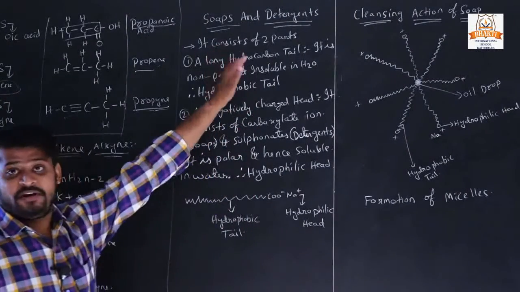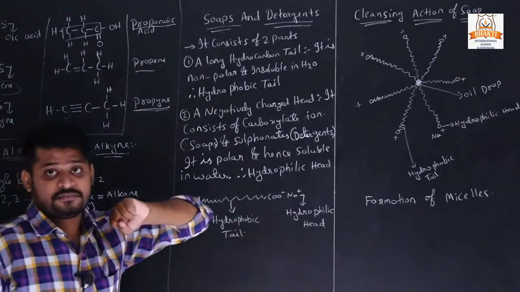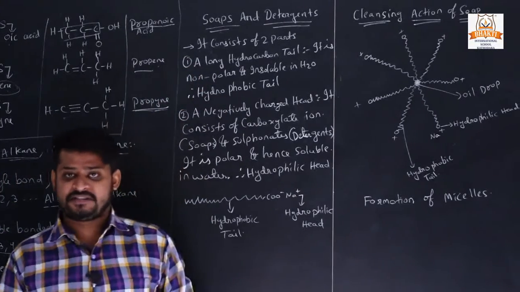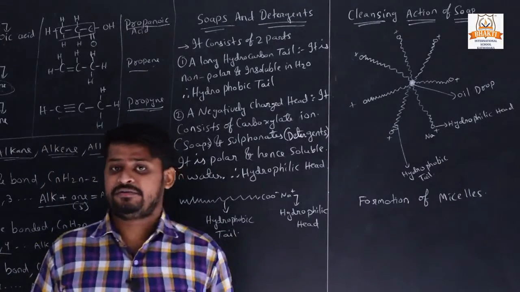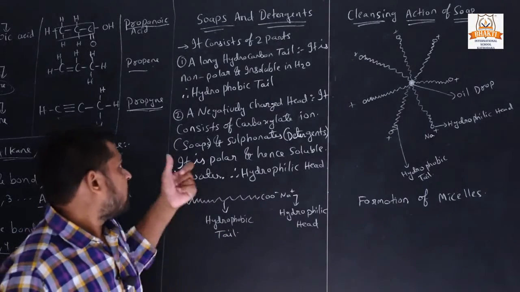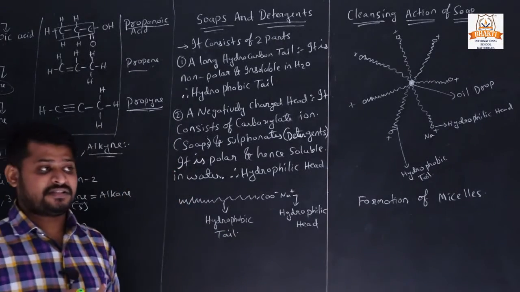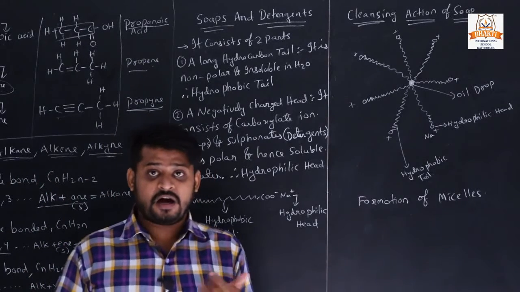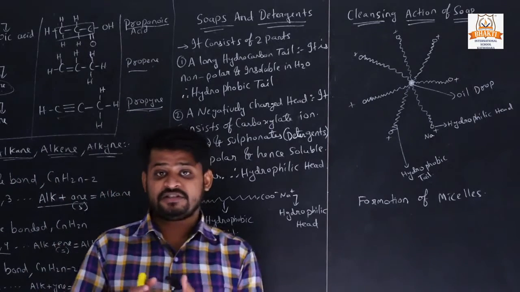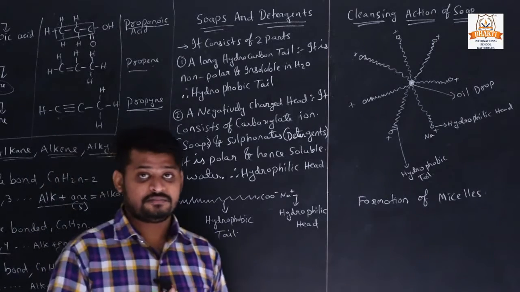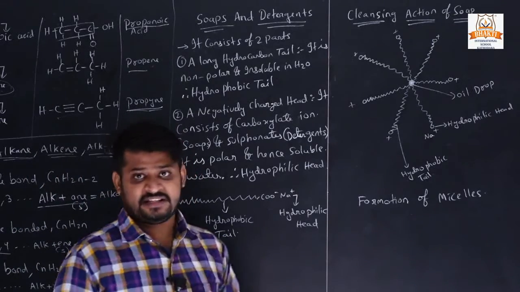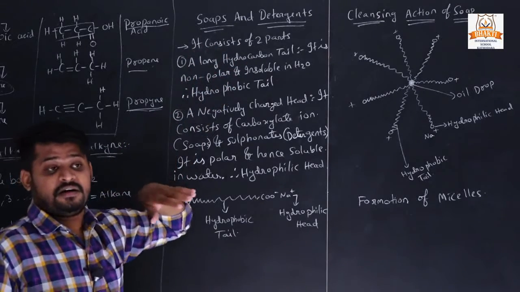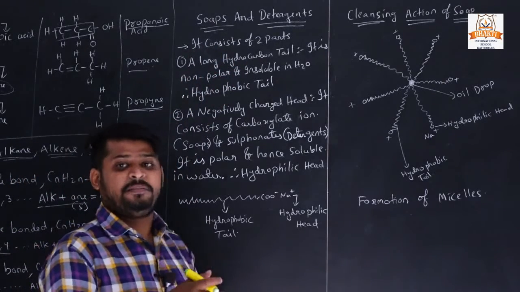Now our last topic of this chapter is soap and detergent. It is also an important topic. Mostly it was asked in board examinations in 1 and 2 mark questions. Questions come like: explain the formation of soap and detergent, and how soap and detergents work. So these types of questions come in an examination. Now we will start. What is soap and detergent?